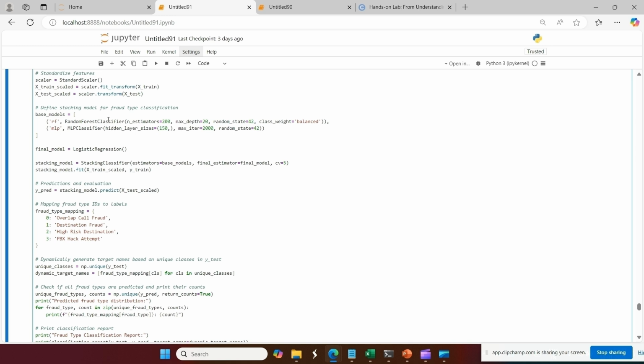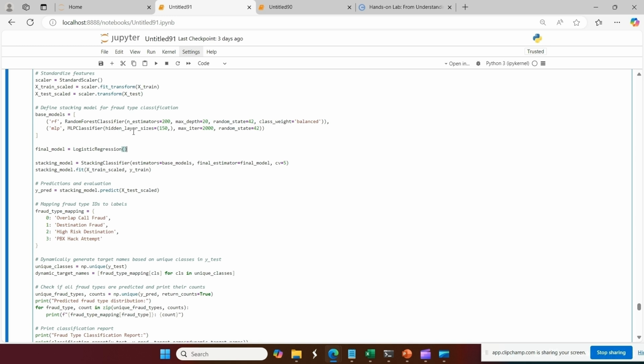So for fraud type, you can see the mapping here: overlap, destination, high risk, PBS. For random forest plus MLP, ANN model, the third model is logistic regression. The predictions from these models will go to this, and then it will make the final decision on which fraud type it is.